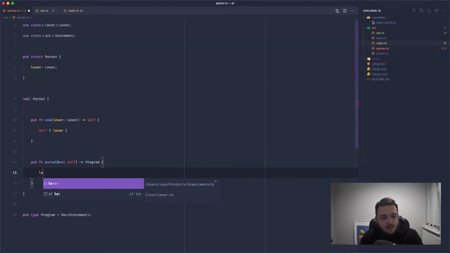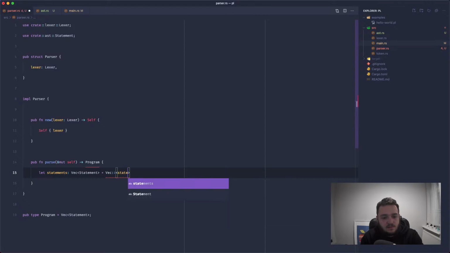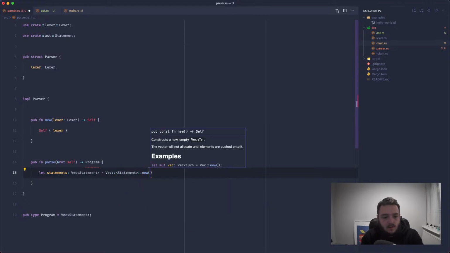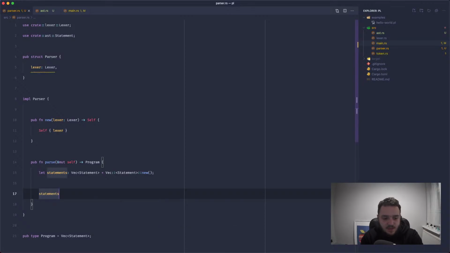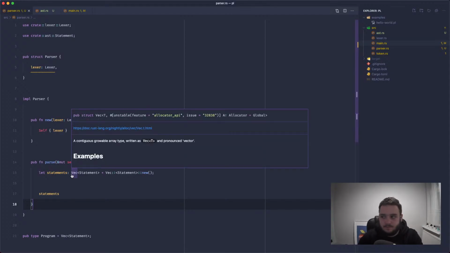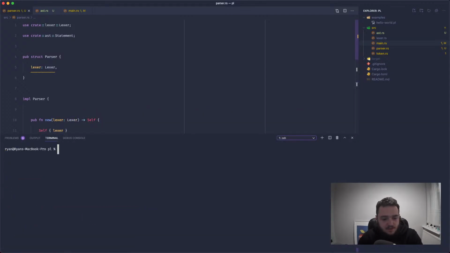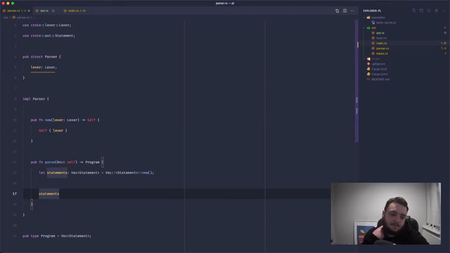Perfect. So let's create a vector of statements, and this will be vec statement new, and we can just return statements. And now this is happy because program is just a type alias for a vector of statements, and that's exactly what we're returning. So if we run again, we don't get any issues. We will set up some better sort of static analysis later. Rust has something called Clippy, which is good for giving you hints on how to make your code more rusty, more idiomatic.